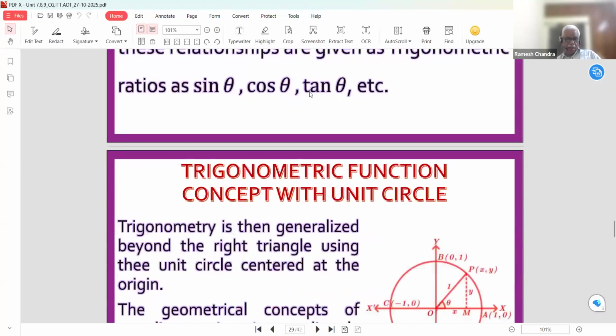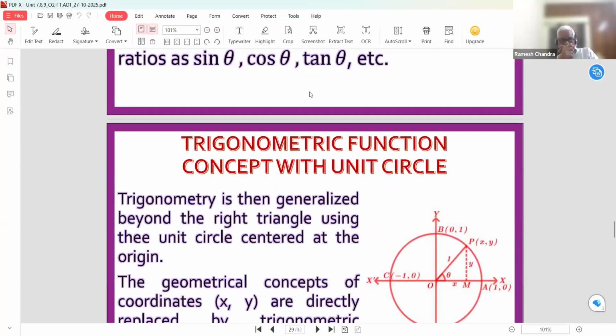Now come to this. It was a very good question in the last session. That is, what is the difference between the trigonometrical ratios and the trigonometrical functions? And the question was about the unit circle. So today, I will give you the complete reply to your last query. What is the unit circle? What is the difference between the trigonometrical ratios and trigonometrical functions?